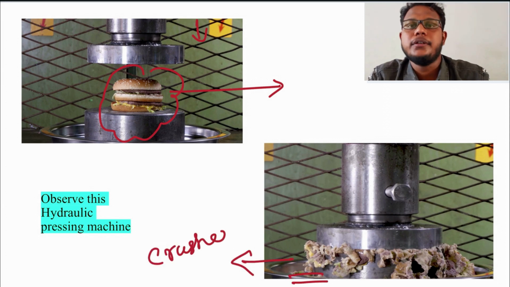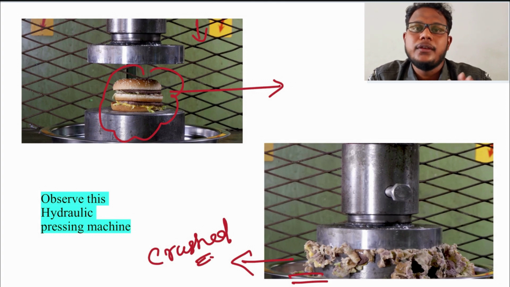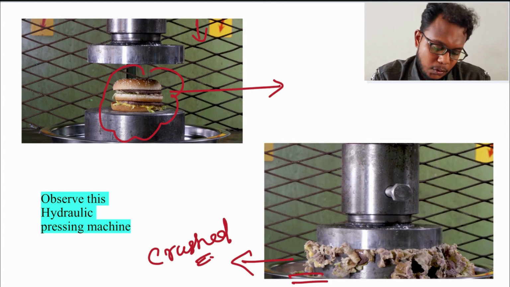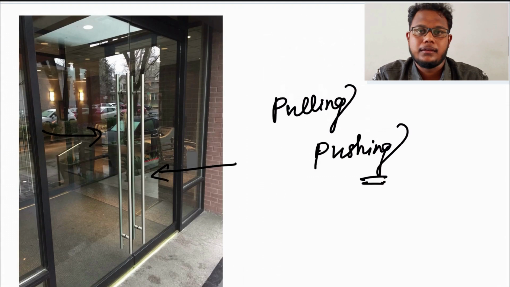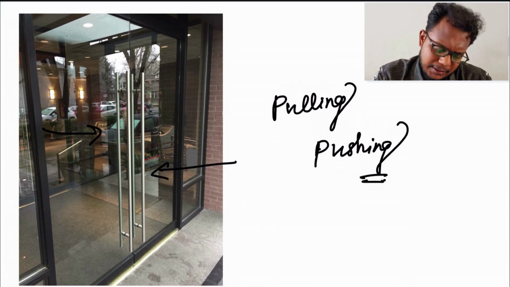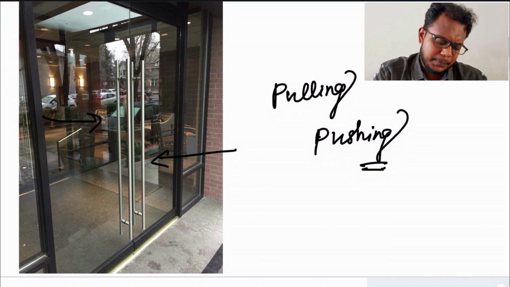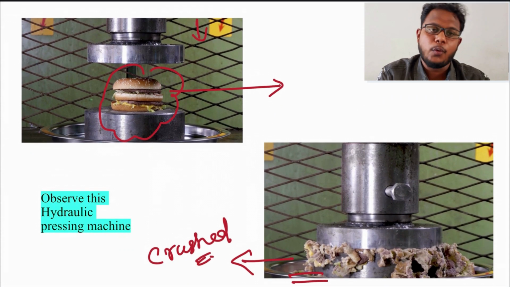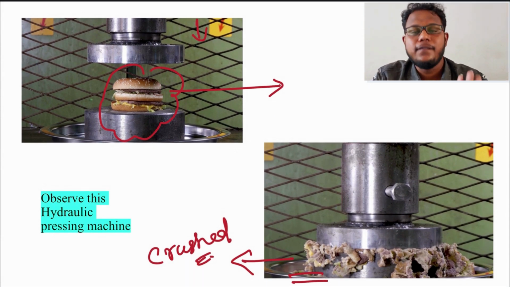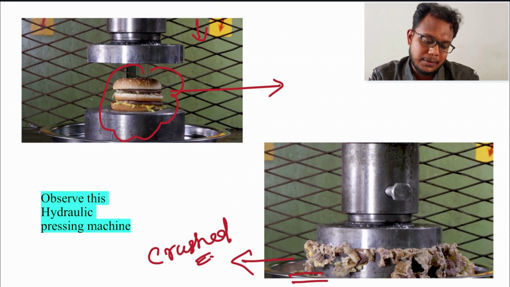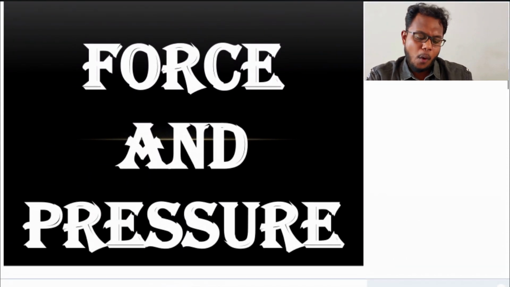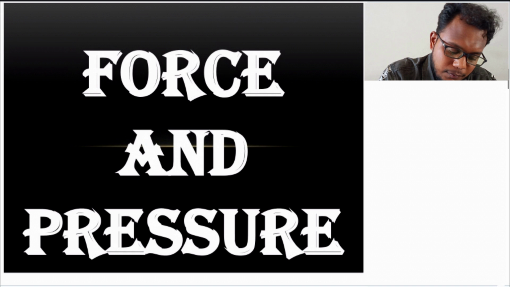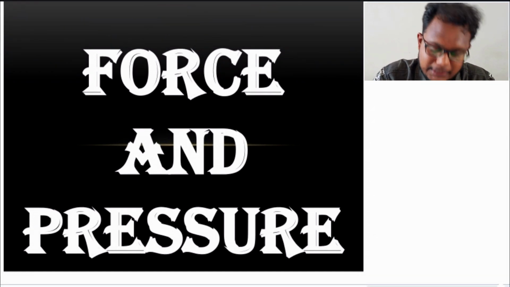So these are the topics we are going to see. The first topic is pushing or pulling, and the second is something applied over a particular thing. What is the thing? That is the force and the pressure. Today we are going to see about force and pressure. What is force? What is pressure?